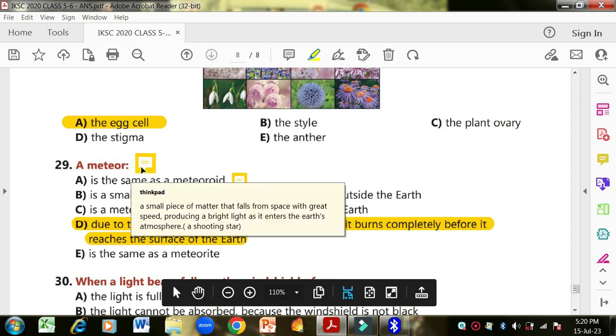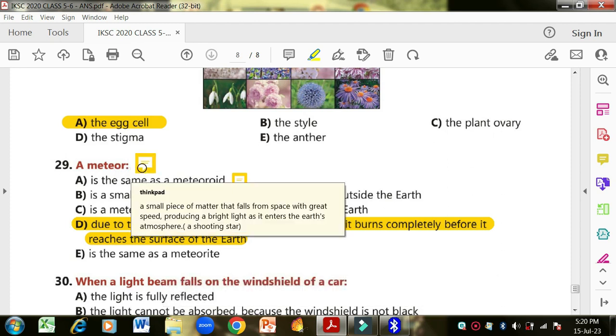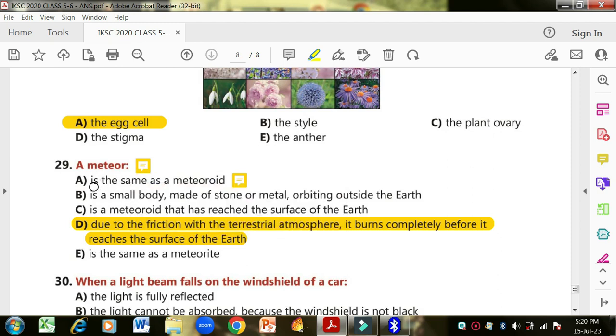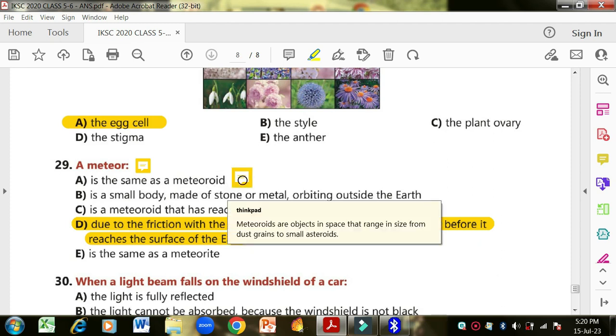Okay, next is a meteor. What is a meteor? A small piece of matter that falls from space with great speed, producing a bright light as it enters the Earth's atmosphere. That is called a shooting star. Okay, meteor is a shooting star that we can see, a small piece of matter that comes from space to our Earth. That is called meteor. Okay, what is meteor? We just saw the definition. Is the same as meteoroid. Now you should know what is meteoroid.